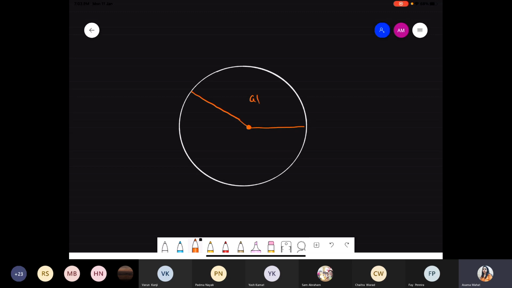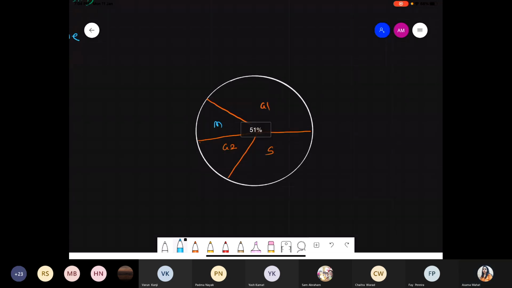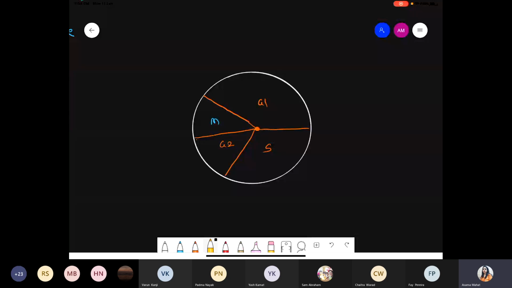This one is G1, followed by S phase, G2, and finally M. So now we try to understand. First we will take the G1 phase. During the G1 phase, G1 cyclin gets formed. So G1 cyclin is present here, which forms during the G1 phase, and it will also have its partner, that partner being CDK.